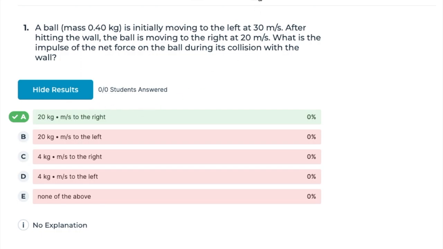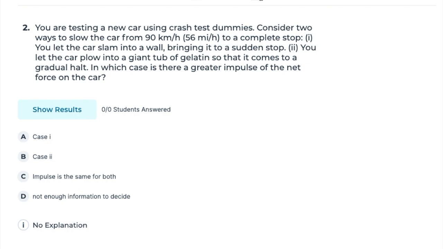Yes, direction is important. You are testing a new car using crash test dummies. Consider 2 ways to slow the car from 90 kilometers per hour, that's 56 miles per hour, to complete stop. Option 1, you let the car slam into a wall, bringing it to a sudden stop. Option 2, you let the car plow into a giant tub of gelatin so that it comes to a gradual halt. In which case is there a greater impulse of the net force on the car?